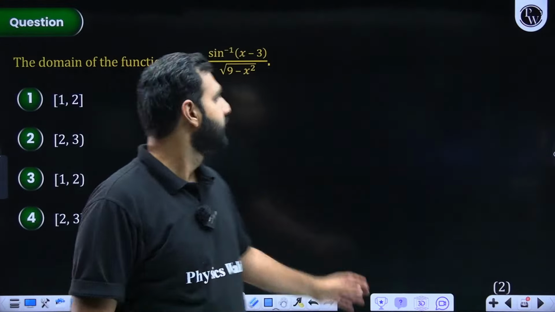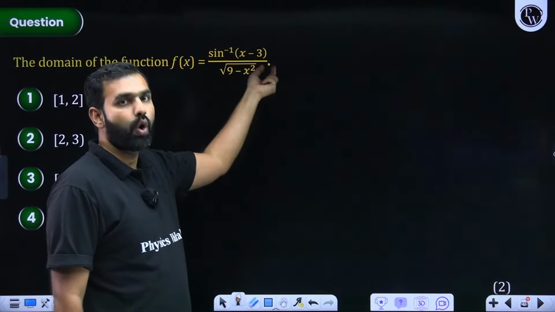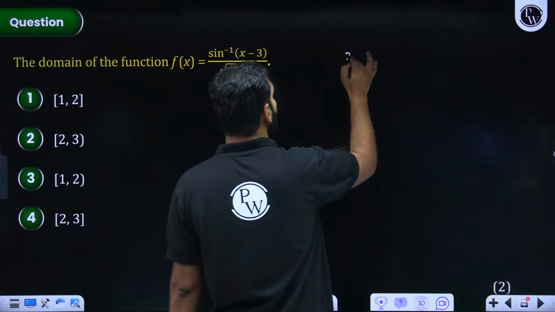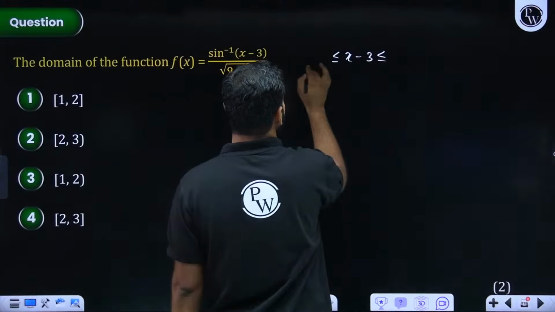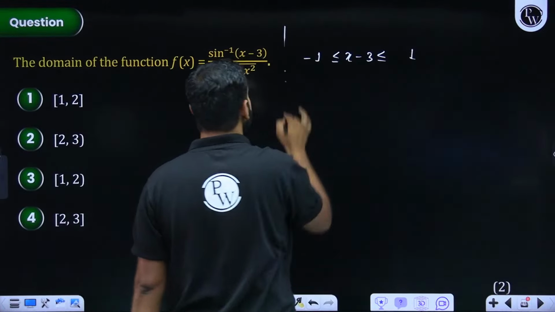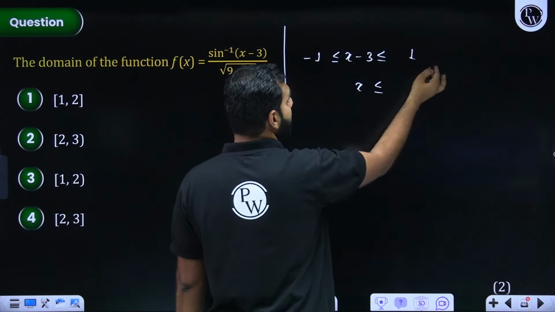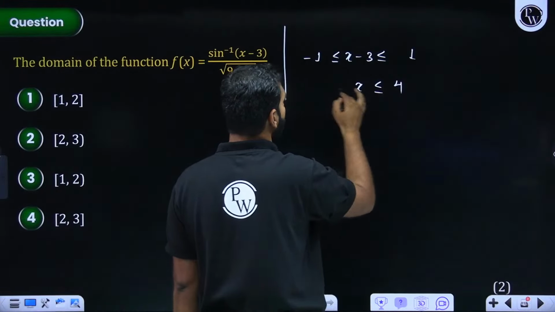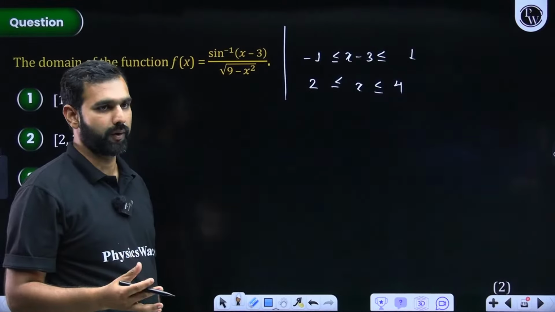What we need is, sir, when you talk about sine inverse of this, we all know that this value always lies between minus 1 and 1. So here, for the numerator, we can always say that x minus 3 should be a value between what? Minus 1 and 1. Everybody with me on this? So here, I can very clearly see that x should be, when I add plus 3 on all the sides, it is 3 plus 1, that is 4, and 3 minus 1, that is 2. So for the numerator, it is 2 to 4. Everybody with me on this?